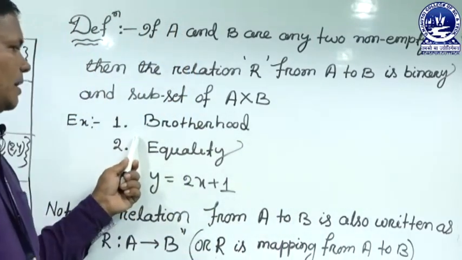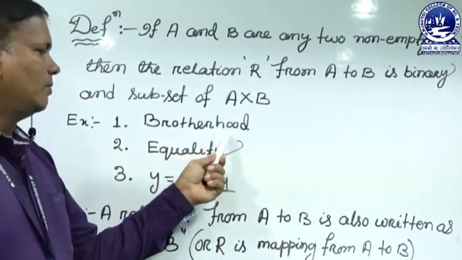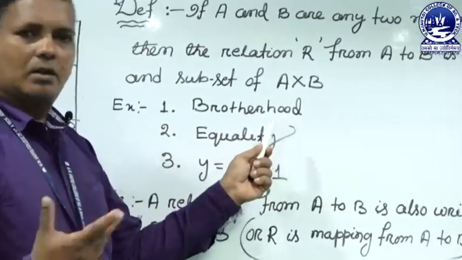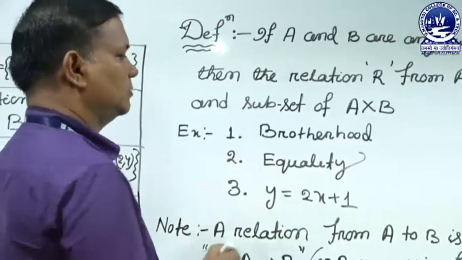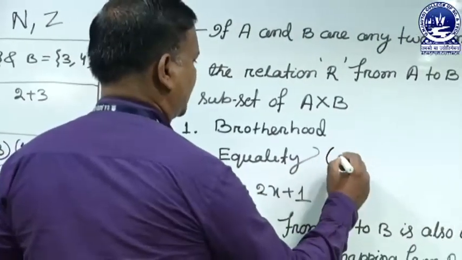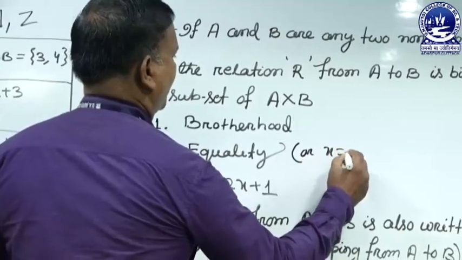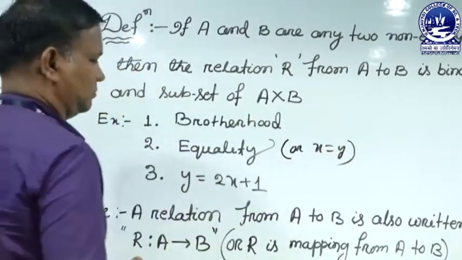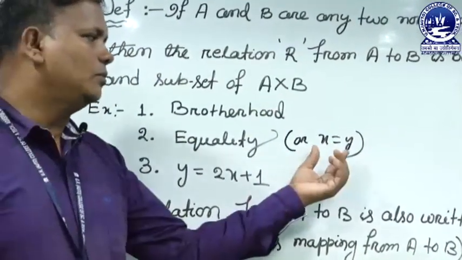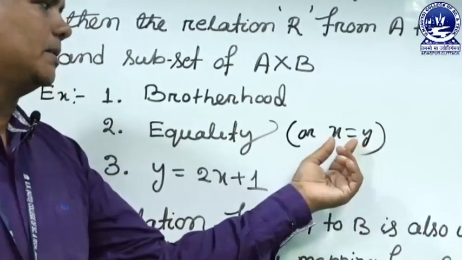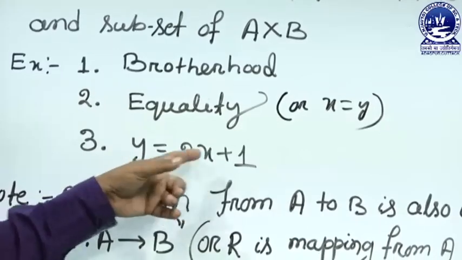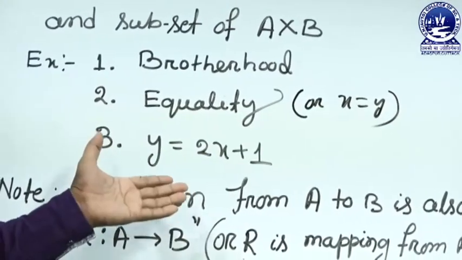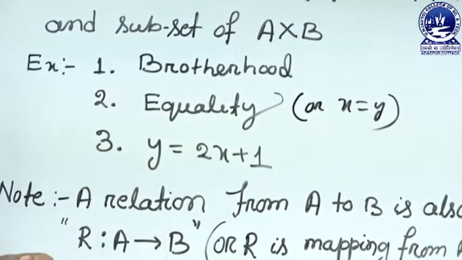Now, the examples. In a social example, brotherhood is also a relation. But in mathematics, that is equality. We can represent it in mathematics as x is equal to y, that is equality, meaning any two arbitrary elements are equal. Another example of a relation is y is equal to x plus 1.